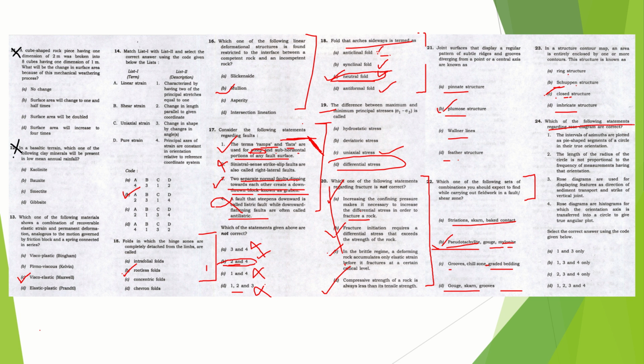The length of the radius of the circle is not proportional to the frequency of measurement having that orientation. Now, rose diagrams are used for displaying features such as direction of sediment transport and strikes of vertical joints. Rose diagrams are histograms for which the orientation axis is transferred into a circle and give a true angular plot.